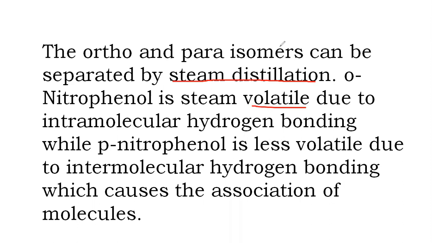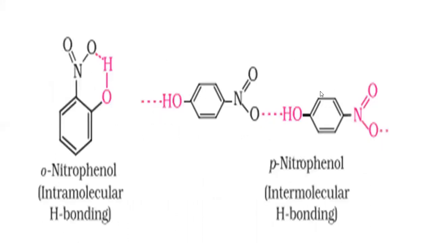It depends on the types of hydrogen bonding present in the molecule. Orthonitrophenol contains intramolecular hydrogen bonding. Intramolecular hydrogen bonding means the hydrogen bonding is found within the molecule. For example, the oxygen of the nitro group and the hydrogen of the hydroxyl group form a hydrogen bond with each other. Since the bond is formed within the molecule, it is intramolecular hydrogen bonding.